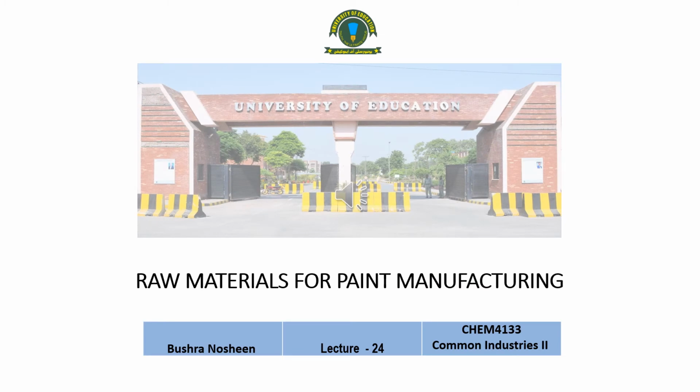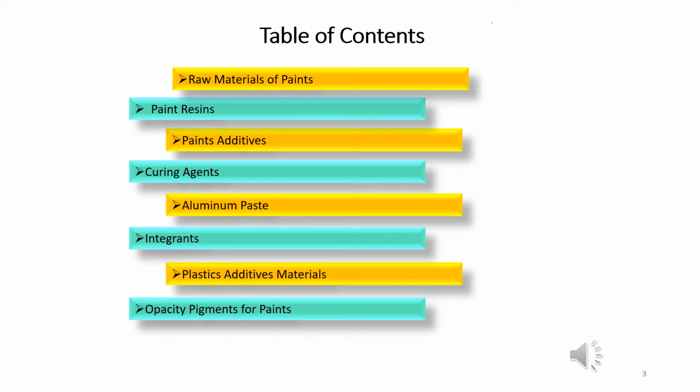Common Industries 2, lecture number 24 is Raw Materials for Paint Manufacturing. Table of Contents.